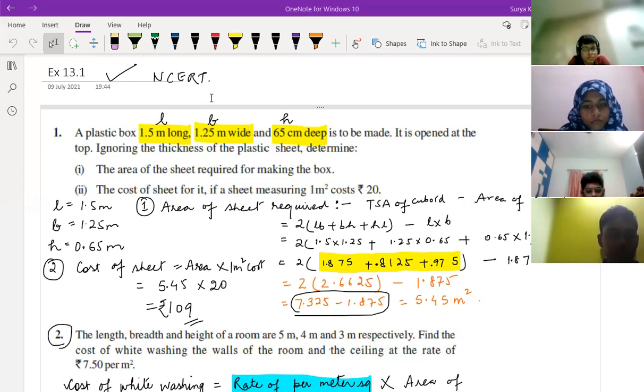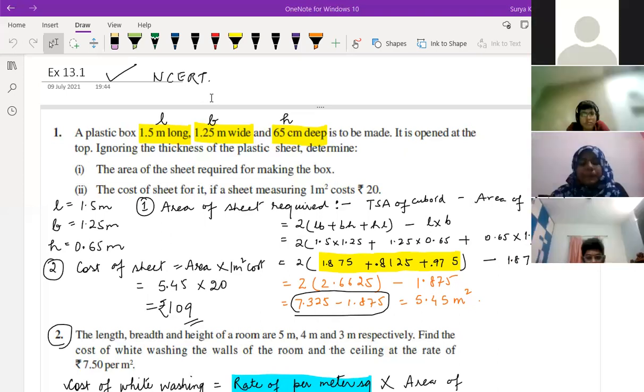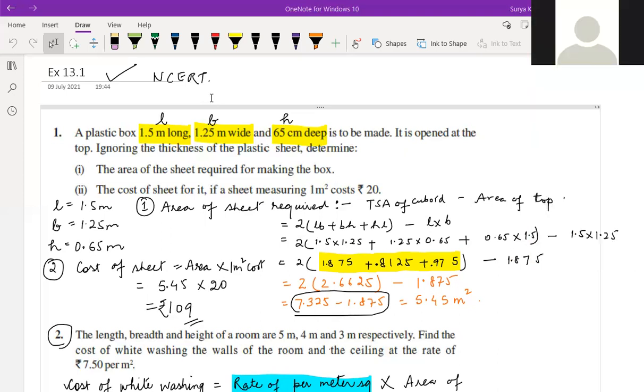Only 3 people joined till now. There is one more. Who is pending still? Okay. All got in. Take your time, children. If you are not getting the question, take the screenshot and you can share it with me on WhatsApp also, not a problem right now.